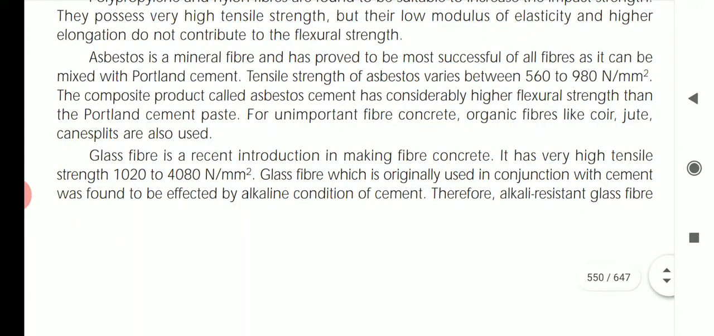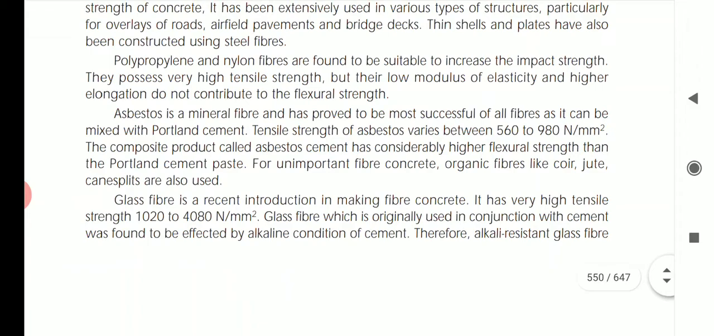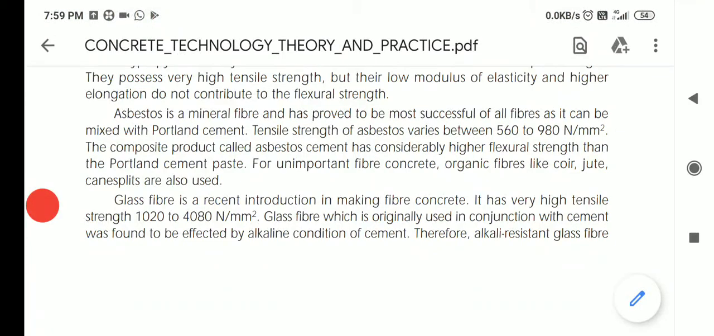They possess a very high tensile strength but low modulus of elasticity, and higher elongation, and do not contribute to the flexural strength. Asbestos is a mineral fiber and has proved to be the most successful of fibers as it can be mixed with Portland cement.